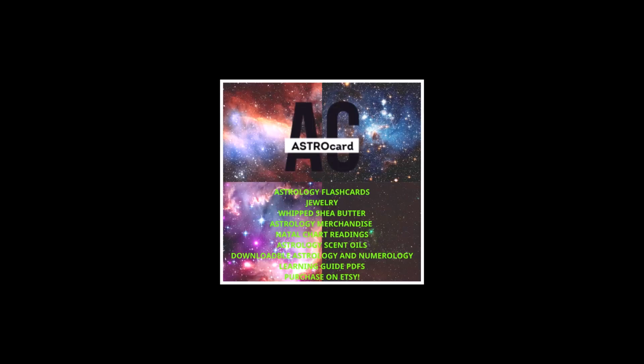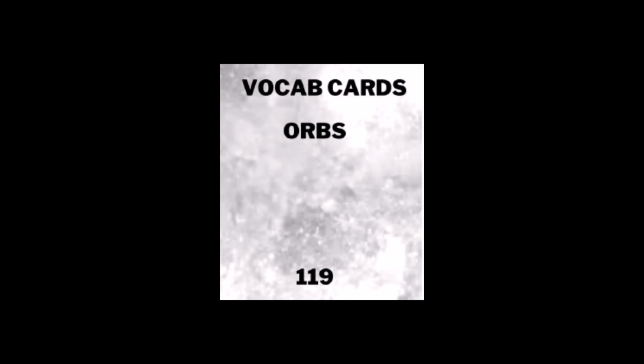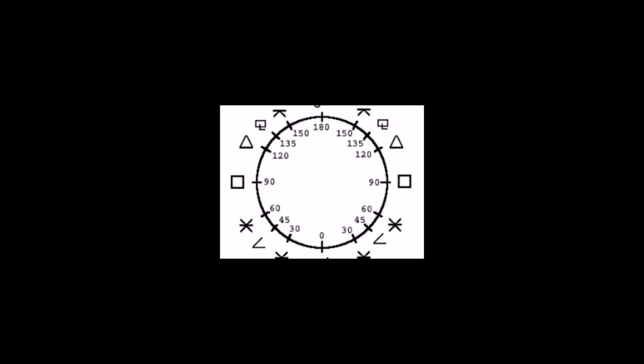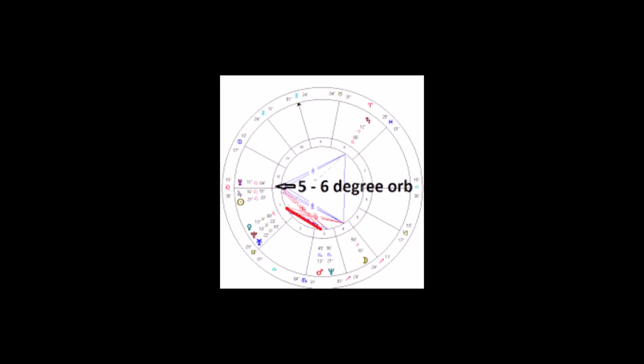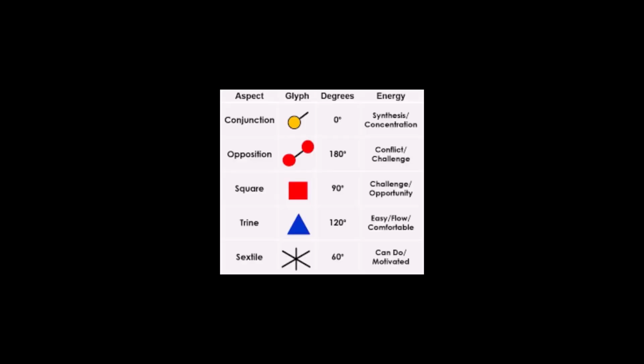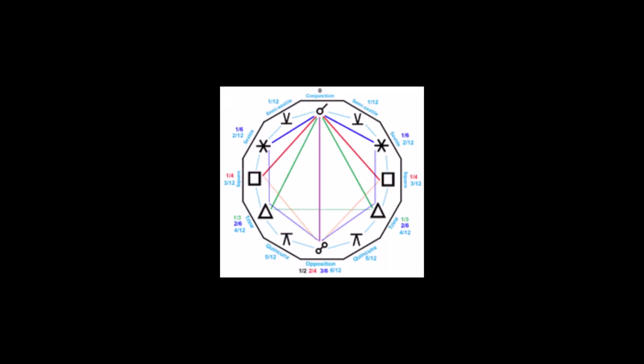Here's some quick facts about orbs in astrology. Orbs determine if planets form aspects between each other. Astrologers set a specific number of degrees, also known as orbs, that allows for specific aspects. The smaller, tighter the orb between the planets, the stronger and more impactful an aspect is. For example, two planets, one is 0 degrees Aries and the other is 2 degrees Aries. This is a conjunction aspect with a 2-degree orb between the two planets. So there's a 2-degree distance and 2-degree difference, and you usually use math to figure out the orb.